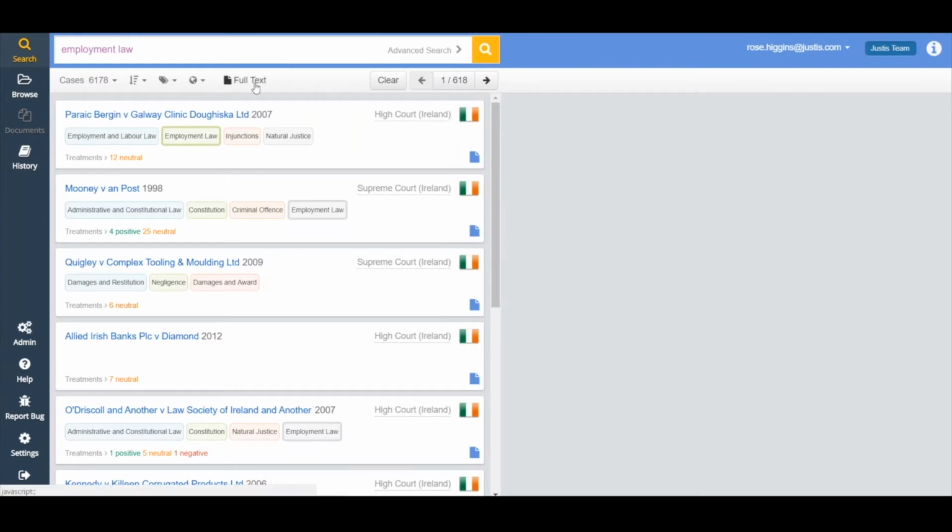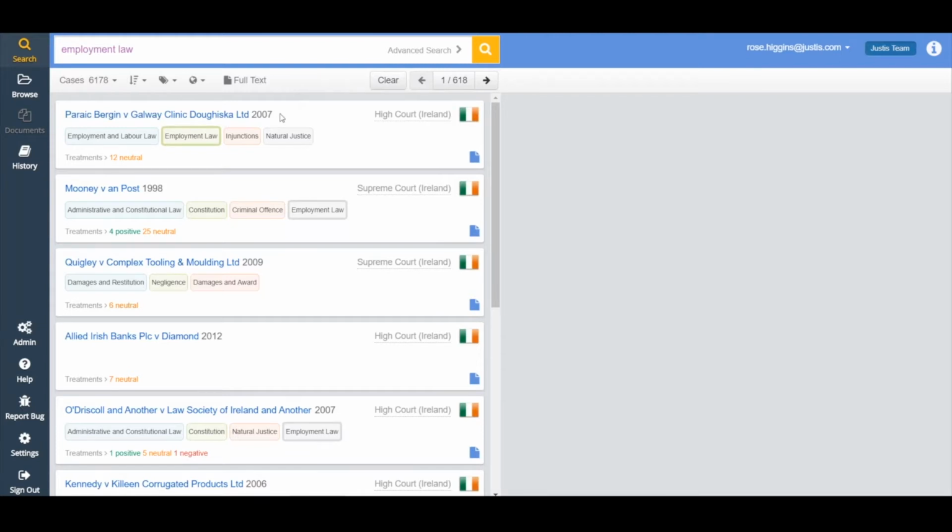The next button that we can see is full text. Essentially, if you click that button, every single document that we have the full text for is all you'll see. You'll be removing any results that we don't have the full text for on JustisOne. Of course, it's up to you whether you want to do that so that you're only clicking on cases that you can actually read on the JustisOne platform. However, you could be missing out on crucial cases if you do that. And as I said, if you find a case that we don't have on JustisOne, we'll tell you where else you can find it, just in case it's something that's going to be crucial to you.